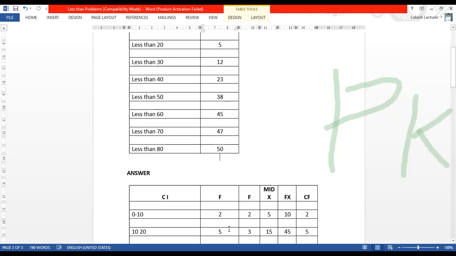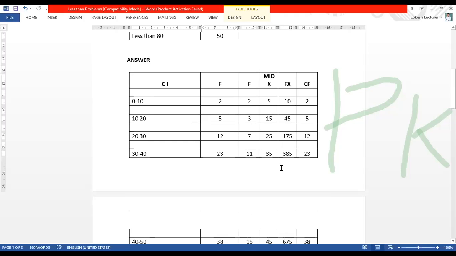What is the value they have given here? The F value. How can we take F here? The first 2, as it is, you can take it. Then 5 minus 2, because this is the less than method. Keep this in your mind, just listen. In the less than method, the second frequency is 5 minus 2, that becomes 3. I will tell you once again: 2 as it is, the next one is less than the previous.